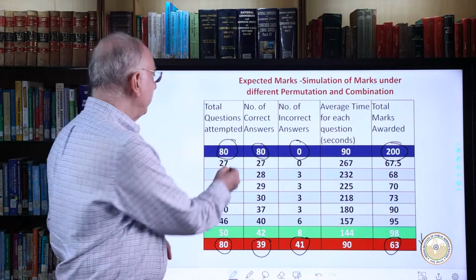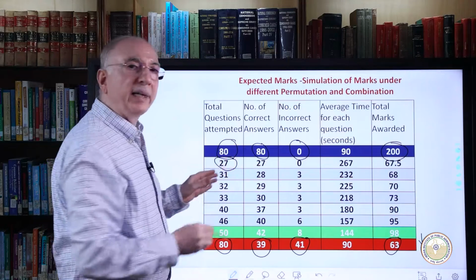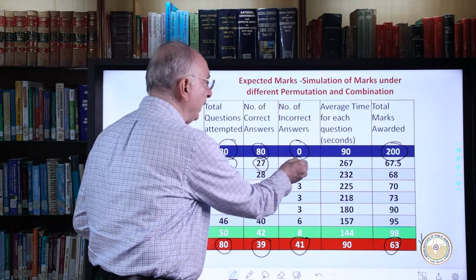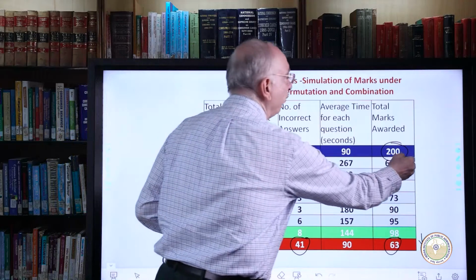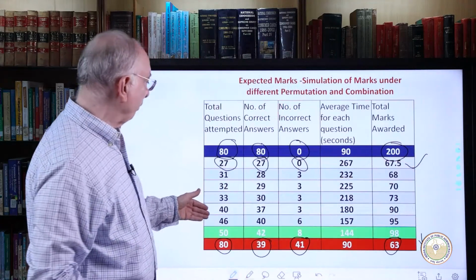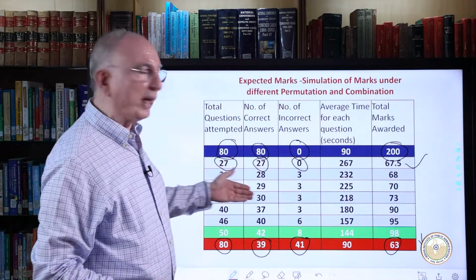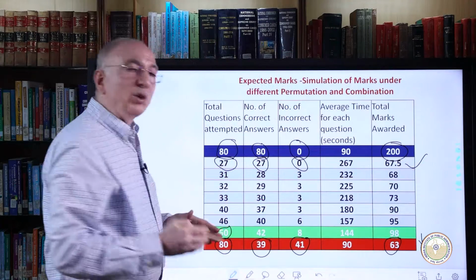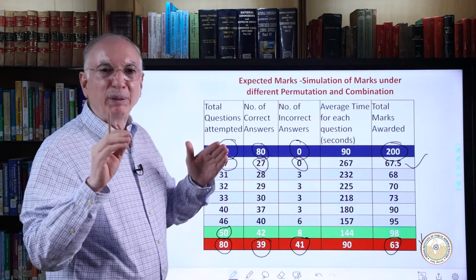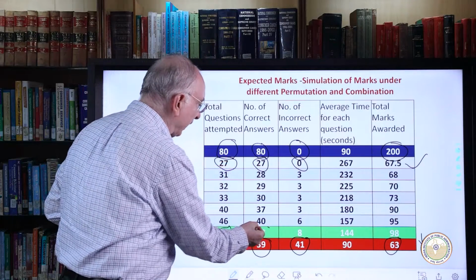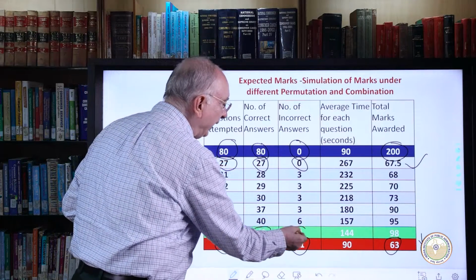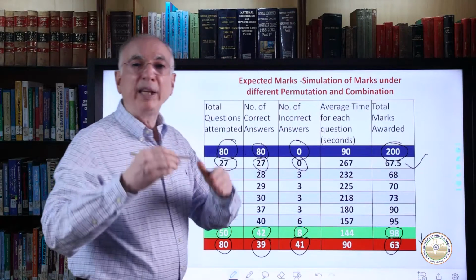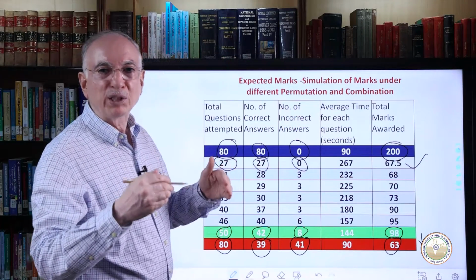Look at this 27. When you attempt 27 and all are correct and no incorrect answer, you still qualify. And there are different permutations and combinations where you qualify under these scenarios. Now look at this 50. You have selectively identified 50 questions and 42 are correct and only 8 are incorrect. You got a score of 98, which is way above the qualifying standard of 66 marks.